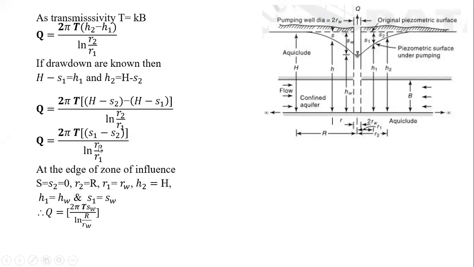Then in ln, instead of R2 there will be capital R, and instead of R1 there will be RW. So the equation will be Q is equal to 2 pi T SW upon ln R by RW, where T is nothing but the transmissivity or transmissibility we can say. SW is the drawdown in the main pumping well. Capital R is the radius of influence, and RW is the radius of the well, where Q is the constant discharge.